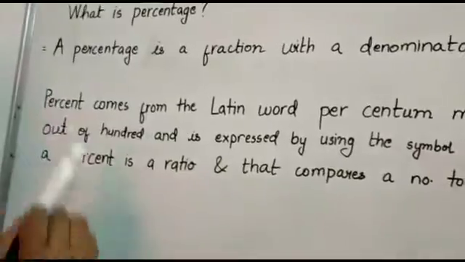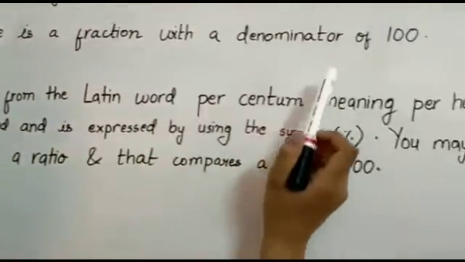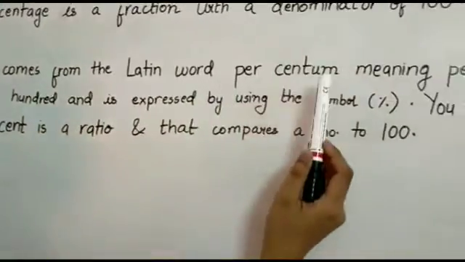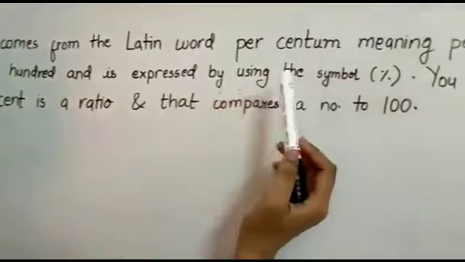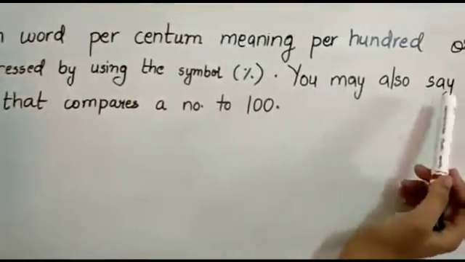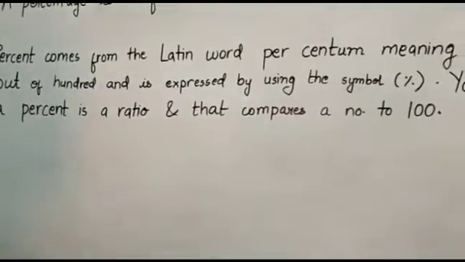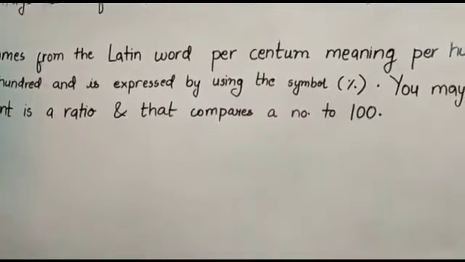So basically, a percentage is a fraction with a denominator of 100. Percent comes from the Latin word per centum, meaning per 100 or out of 100, and is expressed by using the symbol percent. You may also say that a percent is a ratio that compares a number to 100.